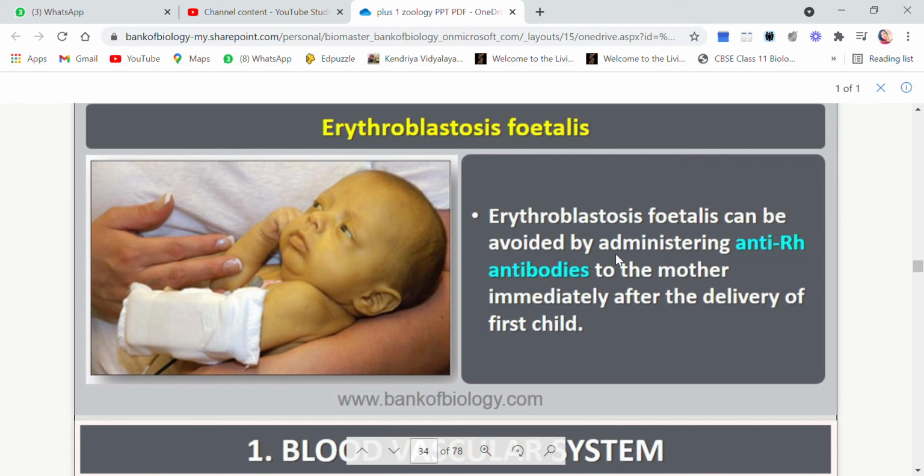So I hope this topic of erythroblastosis fetalis is clear now.